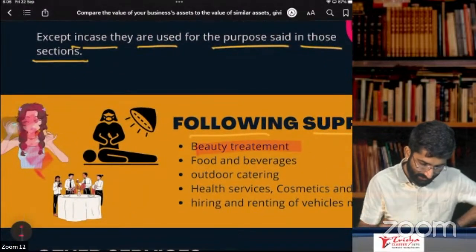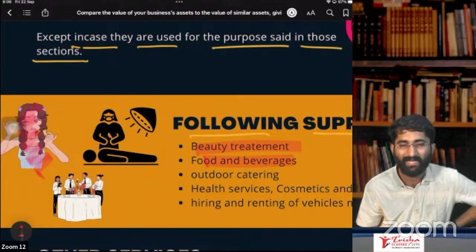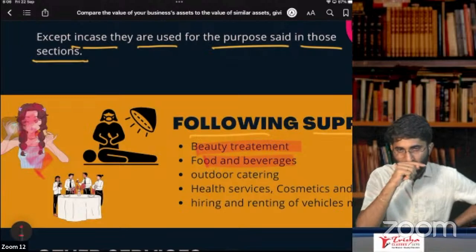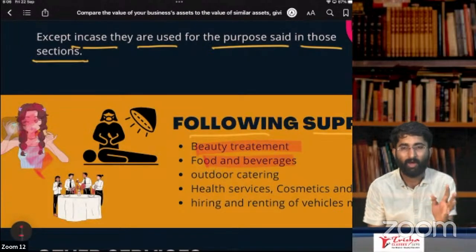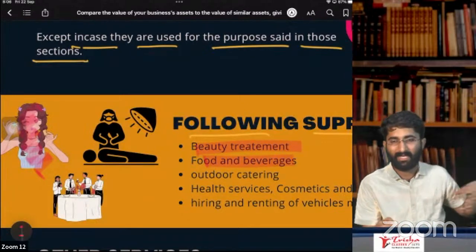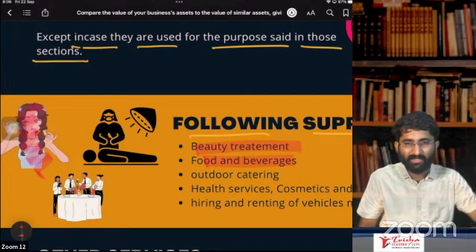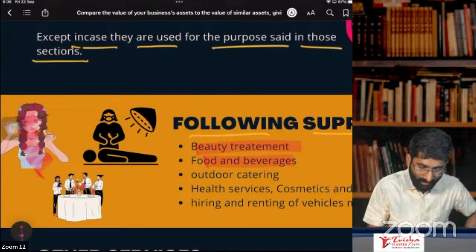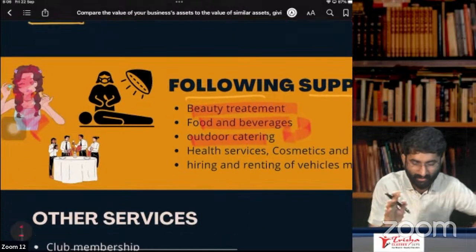Beauty treatment, no ITC. Food and beverages, no ITC. Why no? You don't get ITC on food and beverages. Why you don't get ITC on food and beverages? Because food, how you prepare food? By purchasing many goods here, which are exempt. No, all the goods are exempt. Then why you want ITC? No, you don't get ITC. Outdoor catering. So same as food and services, you don't get ITC.